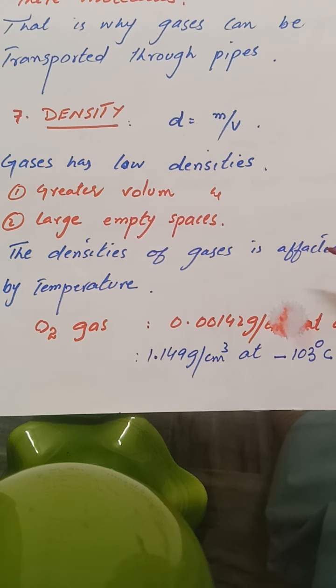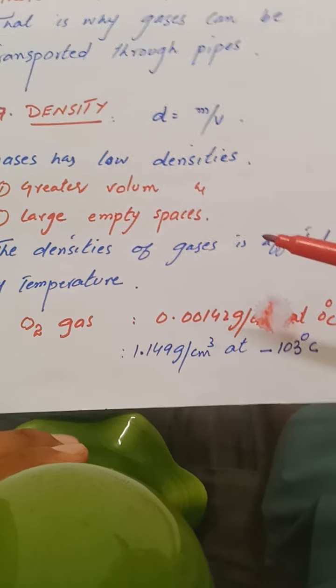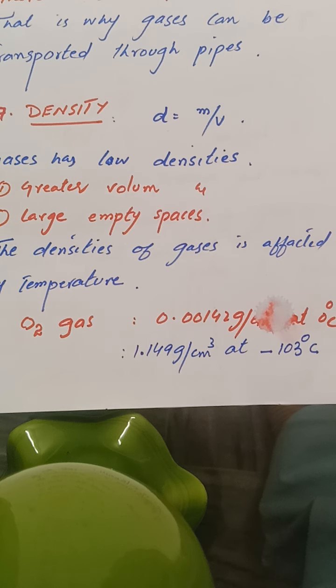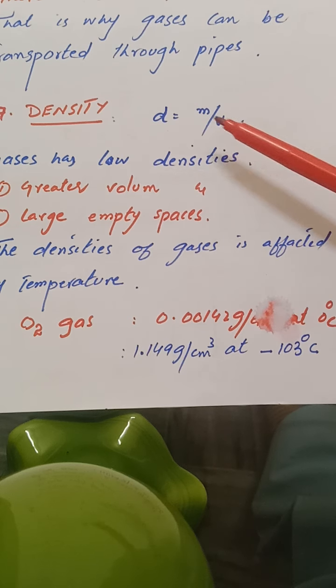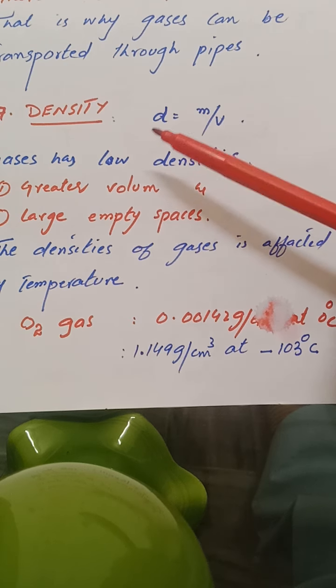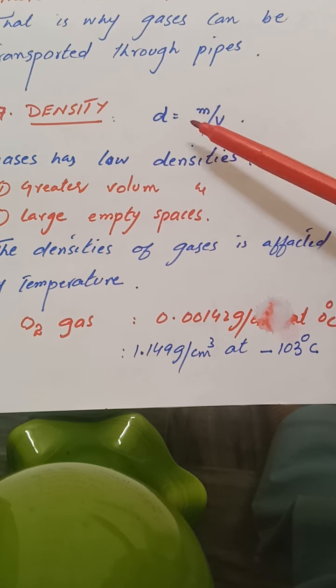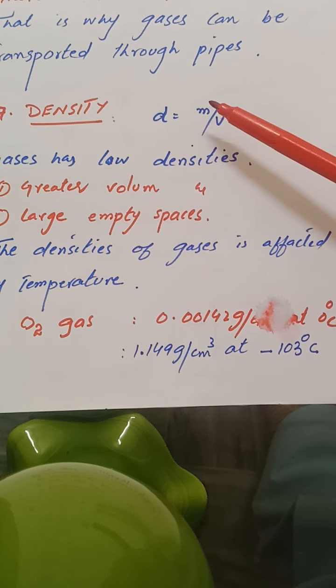The density of gases is affected by temperature. As we discussed in the last topics, if we increase the temperature, the molecules of gases go away from one another, and hence the volume increases. And if we cool it, molecules come closer to one another, hence volume decreases. The change in volume will affect the density. By decreasing the temperature, volume decreases, and hence density increases. By increasing the temperature, the volume increases, and hence density decreases. But one thing should be kept in mind: mass will remain constant.